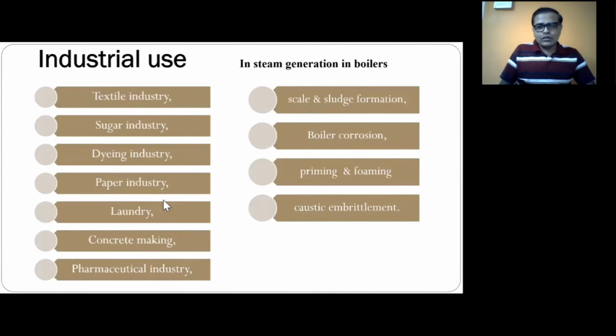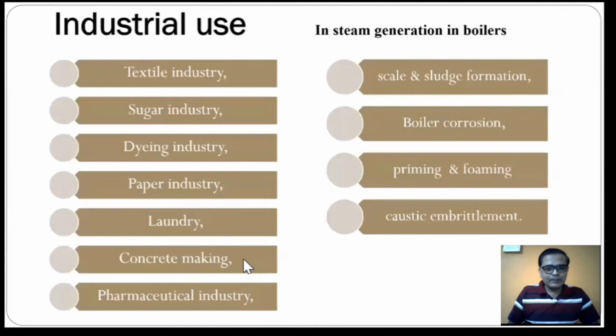Laundry. We know that laundry is related to cleaning, like household application. We know already that hard water is not suitable for cleaning clothes. Then concrete making. As you know, the concrete industry for building material needs good quality, and the hydration process of cement is required for better strength, and that's why the concrete will be hardened. But if there is faulty water, hard water, then there will be some problem in concrete making also, and that will not have much better strength.